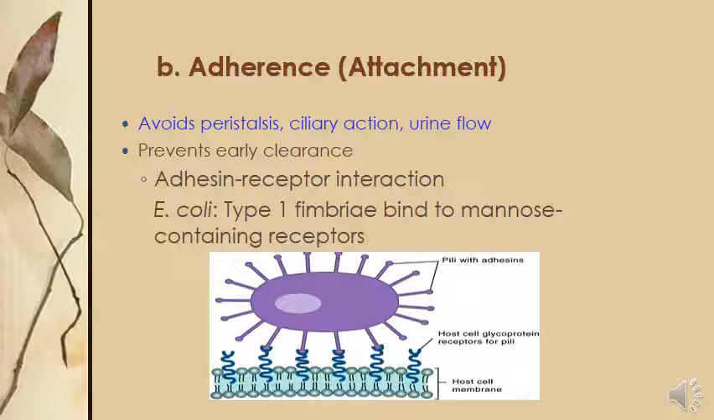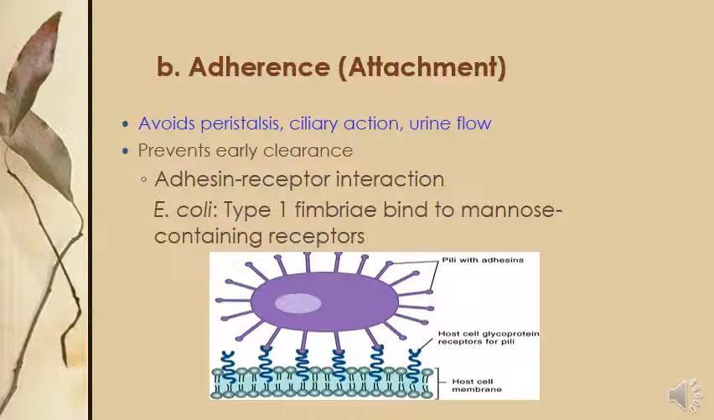So adherence prevents early clearance. If bacteria or any microorganism has just entered the body, and adherence has not occurred, then within a short time we can clear the site without any damage to the body. Just by removing or flushing the site, we can save the site from infection. So it prevents early clearance.